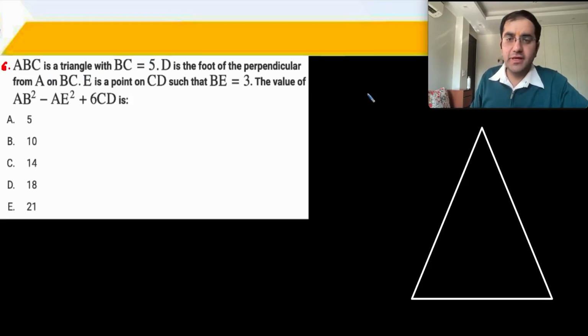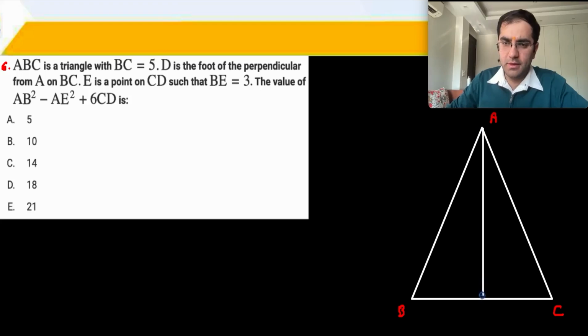ABC is a triangle. BC is 5. D is the foot of the perpendicular from A onto BC. So we now have a perpendicular. That is D. E is a point such that BE is 3.